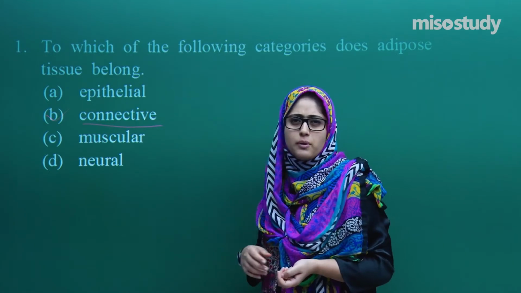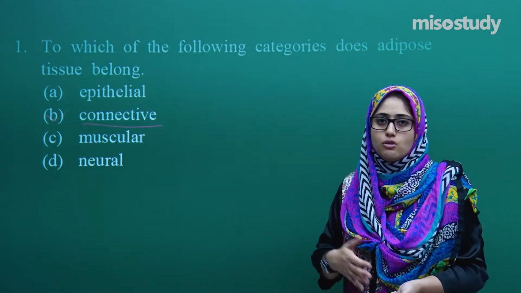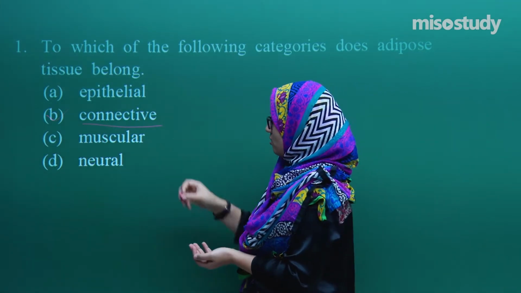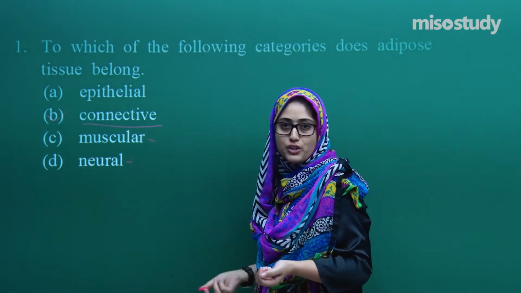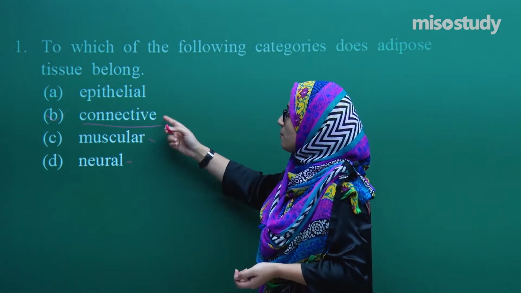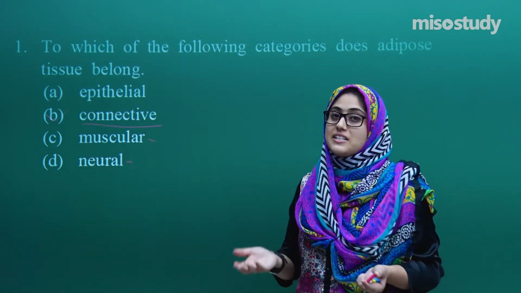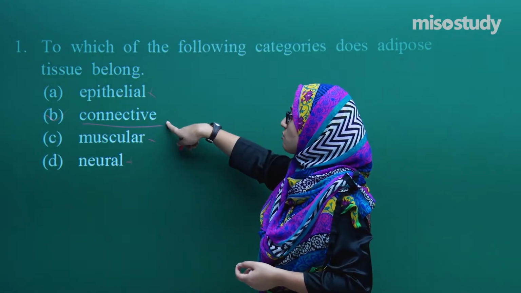And what do we talk about? The muscular tissue. Muscular tissue is just talking about the muscles. It's not about the fat. So these two options are gone, because neural does not have any fat, muscular tissue does not have any fat. Now talking about epithelial tissue, it does not contain any fat layer, isn't it? So this option is also gone. Now what is remaining? That's connective tissue.